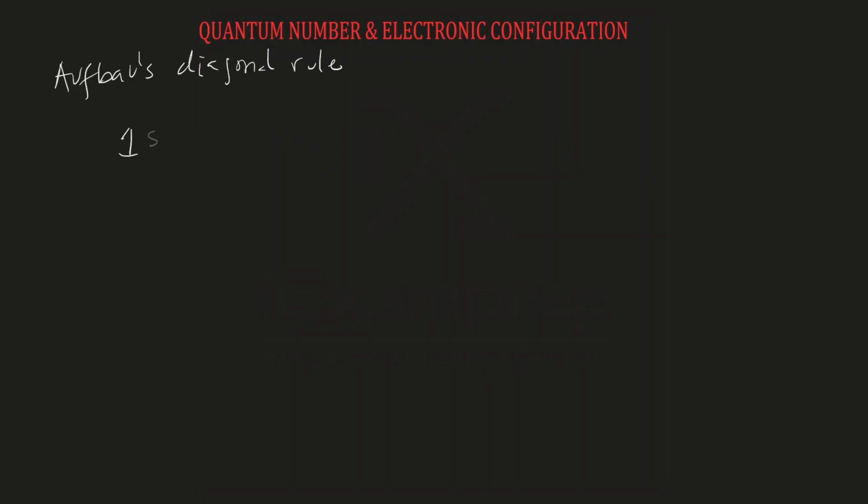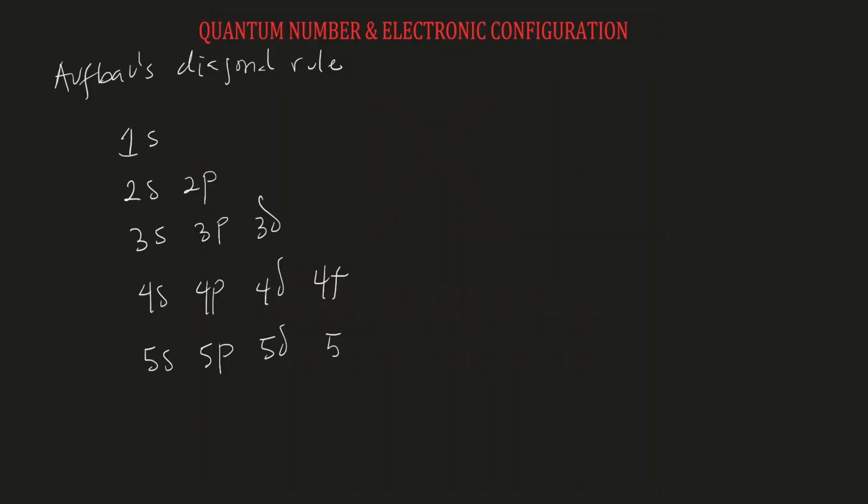So you have 1s, and the next thing is 2s, 2p. Note that 1p does not exist and 2d does not exist. I will explain why. Then the next thing we draw is 3s, 3p, 3d. There's no 3f. And the next one is 4s, 4p, 4d, 4f. The next one we should draw is 5s, 5p, 5d, 5f. All right, let's stop here, but you can continue to 6 and 7.